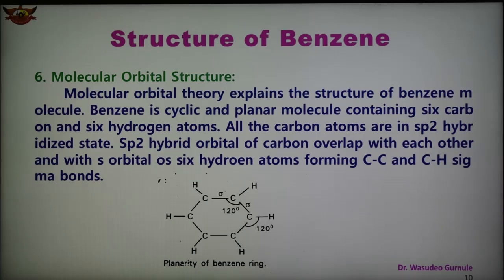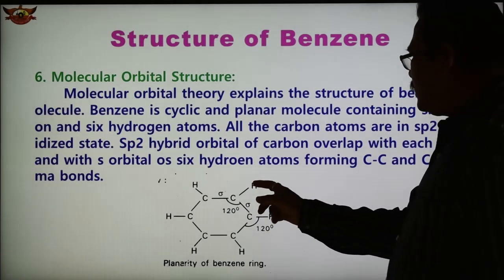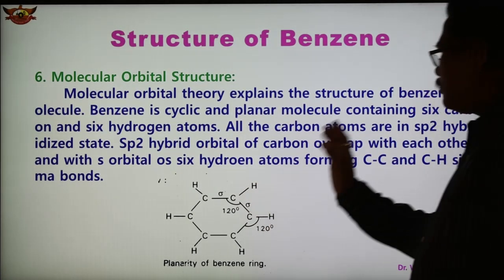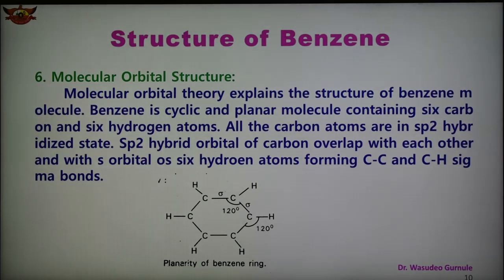So the sp2 hybrid orbital of carbon overlaps with the sp2 hybrid orbital of carbon, forming a carbon-carbon sigma bond, and the sp2 orbital of carbon overlaps with the s orbital of hydrogen, forming a carbon-hydrogen sigma bond. In this way all the carbon and hydrogen atoms in benzene lie in the same plane, as the sigma bonds are formed due to overlap of sp2 orbitals. Sigma bond formation in carbon-carbon and carbon-hydrogen is also shown here.